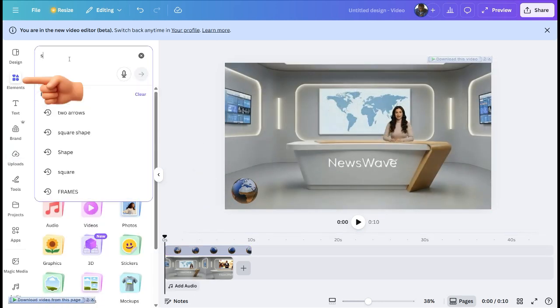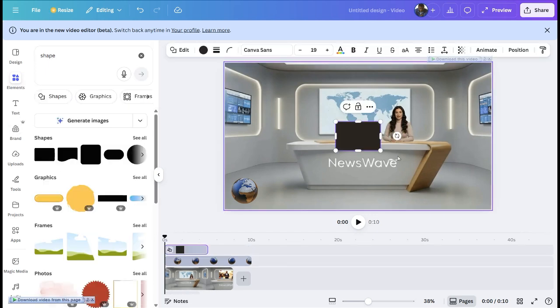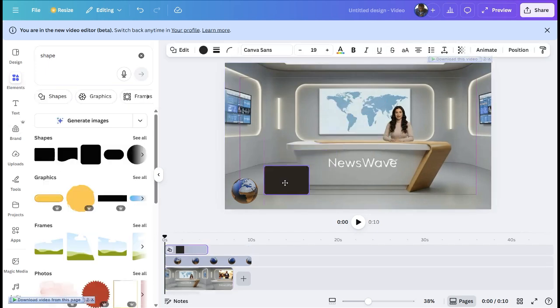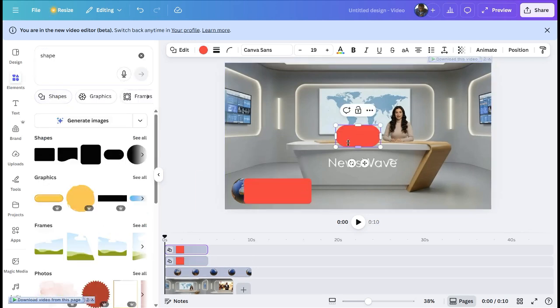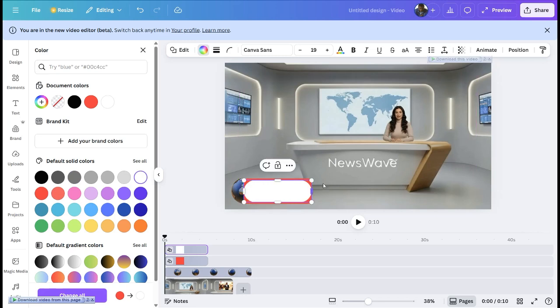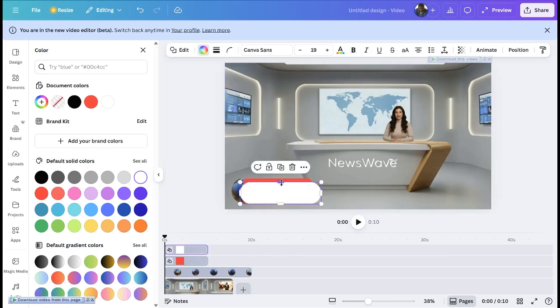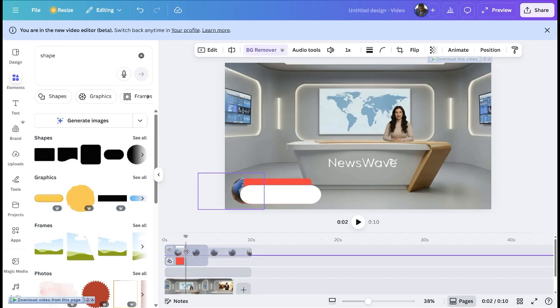Go to element, type shape, I'll select the square shape, and once it appears, just drag it above the globe. You can just arrange the shape and we'll change the color to red. And again, I'll select this particular type of shape and I'll add it again to the previous one. I'll change the color to white and I'll drag it to fit. You can change any color you want. There's no specific color. Now come down to your timeline and drag the globe above every other asset.